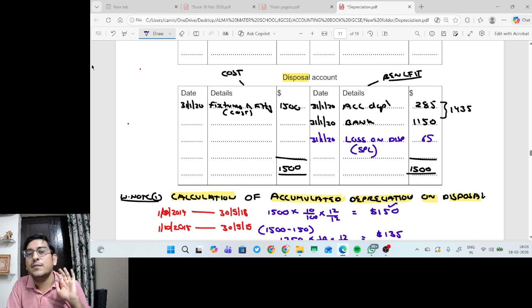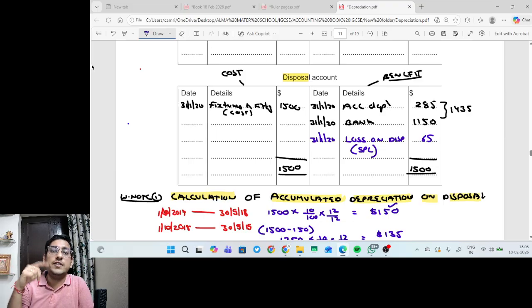So it will come on the debit side. Clear? There will be no balance of disposal account because disposal means the asset is not in existence. So there will always be a transfer. Whatever the balance comes, it will be transferred to either loss or profit. If the debit side is higher than the credit side, it is a loss on disposal, and if the credit side is higher than the debit side, it is a profit on disposal.